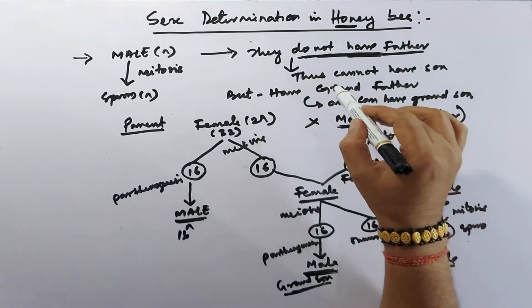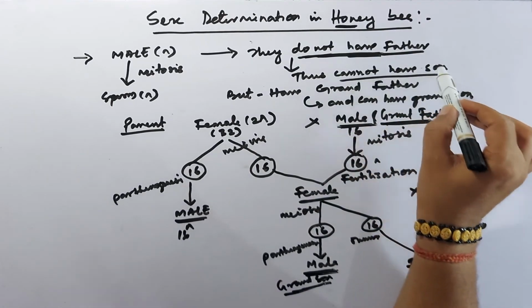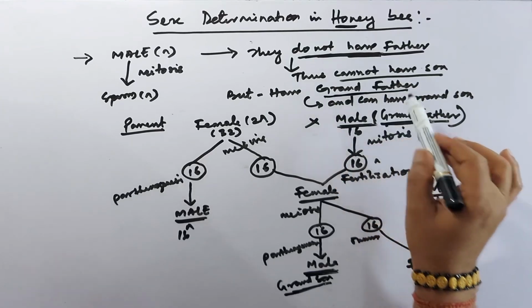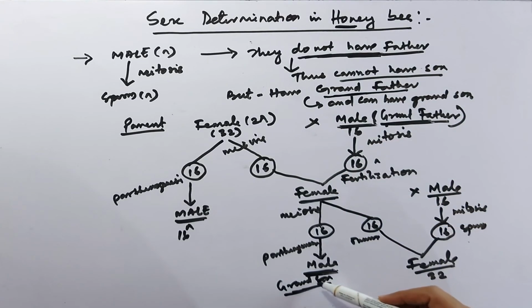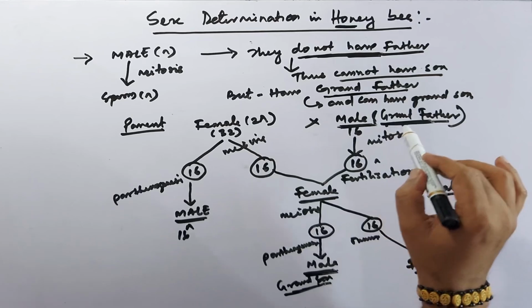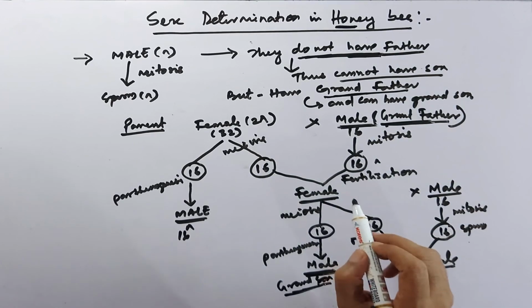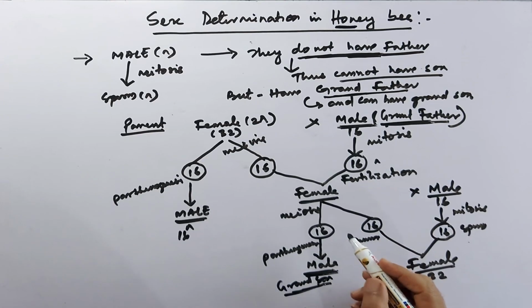And here it has a grandfather. This son has a grandfather as well as a grandson. In this way the sex determination in honeybee occurs.